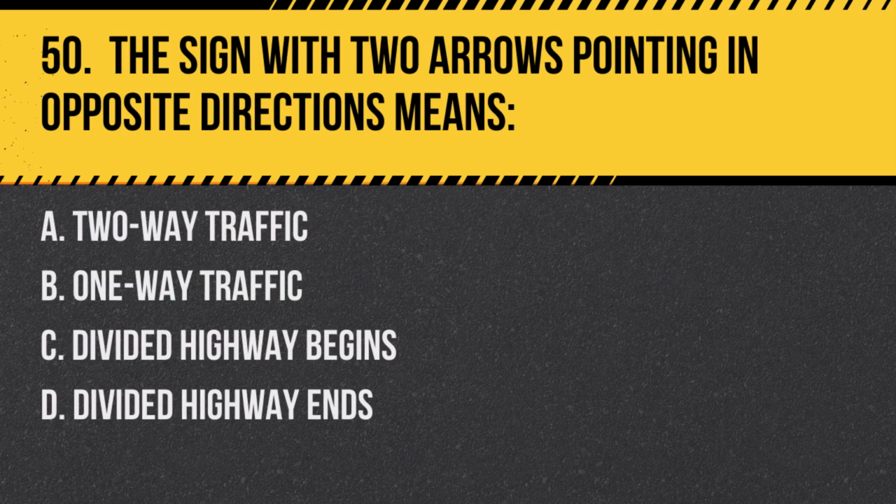Question 50. The sign with two arrows pointing in opposite directions means: A. Two-way traffic. B. One-way traffic. C. Divided highway begins. D. Divided highway ends. Answer. A. Two-way traffic. A sign with two arrows pointing in opposite directions indicates that you are on or approaching a section of road where traffic flows in both directions.